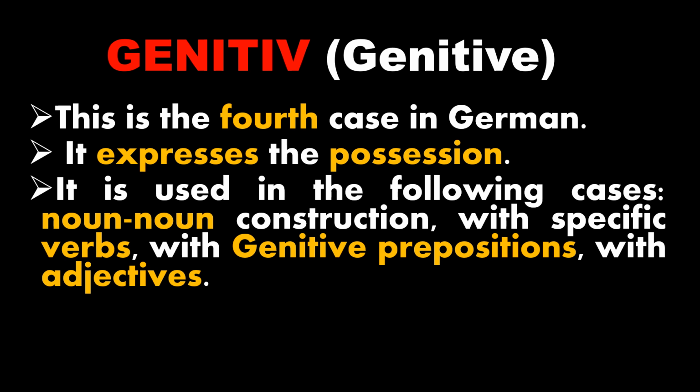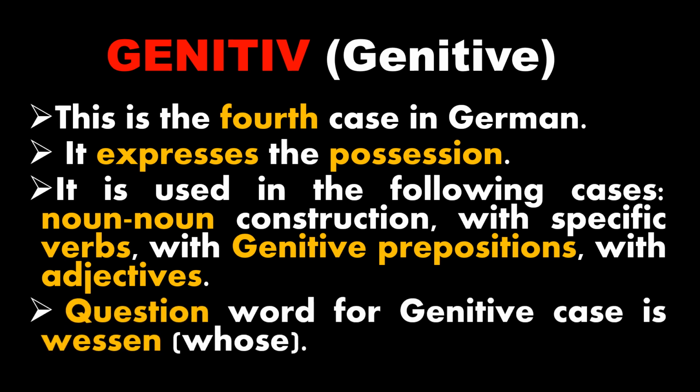So in these cases we use genitive. The question word for the genitive case is wessen, just one, wessen, which means whose. So that is the only question word we have for genitive. It is not at all complicated and we do not even use it much in the German language. You will understand it from the examples. So go ahead, let's see the table.